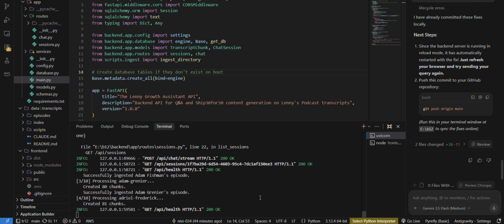Here, as you can see, the question has hit the backend, and the backend is processing the query and returning the reply.